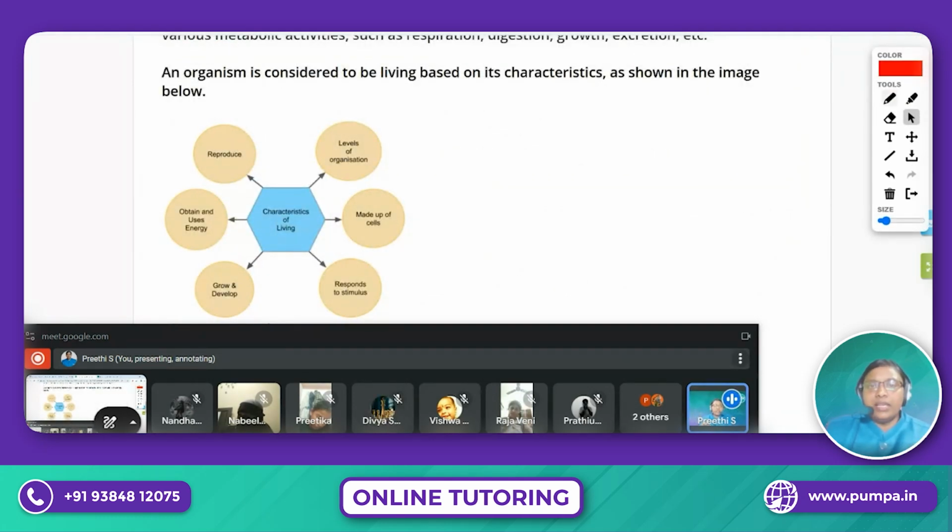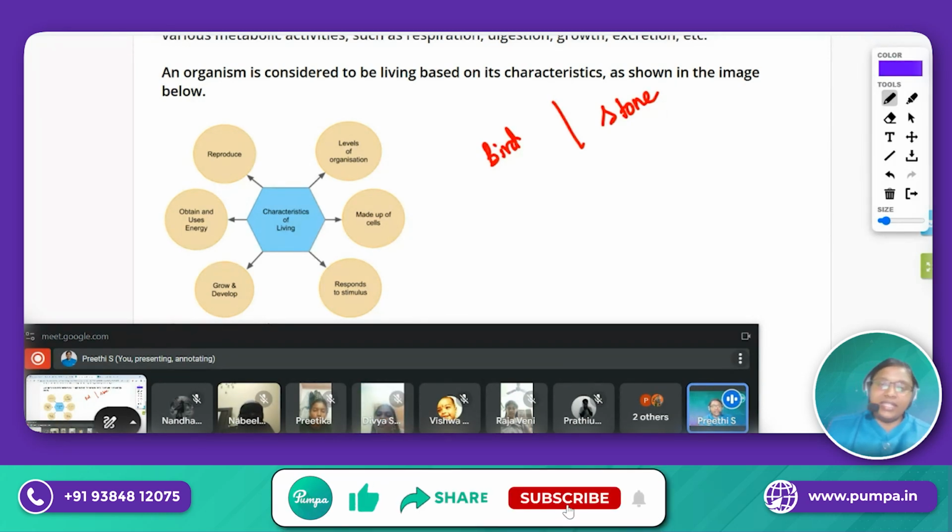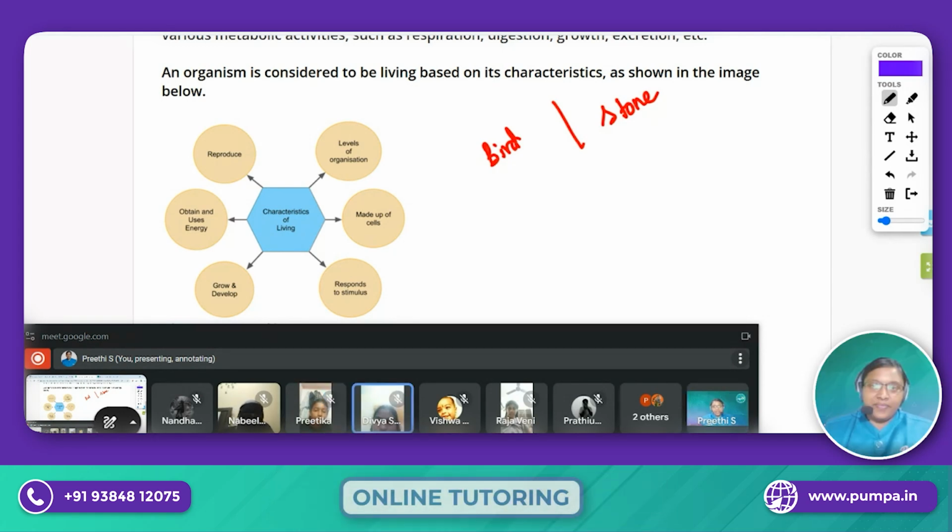So for example, you have a bird, everyone. So you see a bird, and on the other hand, there is a stone. Which one will be the living thing, and which one the non living thing? Which one will be the living thing or a biotic factor? I want everyone to respond. It's very simple, right? Bird, ma'am. Yeah, bird, animals. And stones are not living things, right?